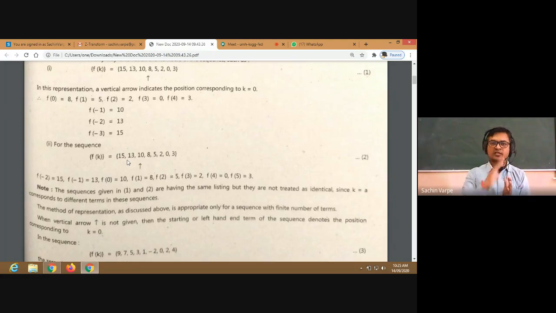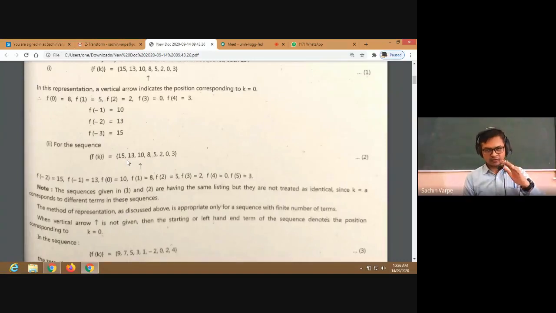If the arrow is not there anywhere in both sequences, then we can say both sequences are the same, because they will start with the first position as f of 0th position, right? But here, in the first sequence, the 0th position will be f of 0, that is 8, and in the other, the first position is f of 0, that is 10. All right, so that is why these two sequences are not the same.